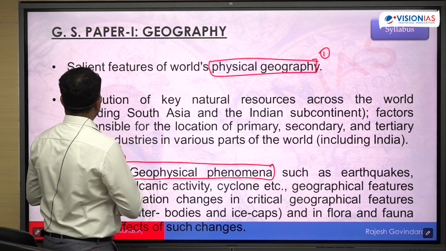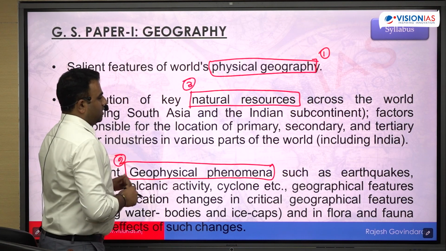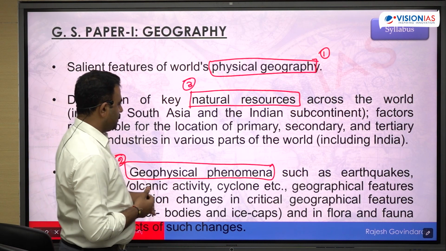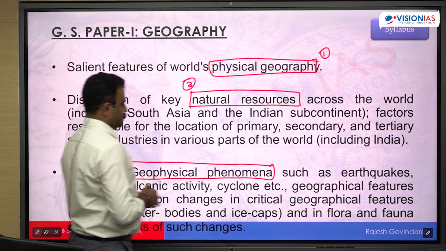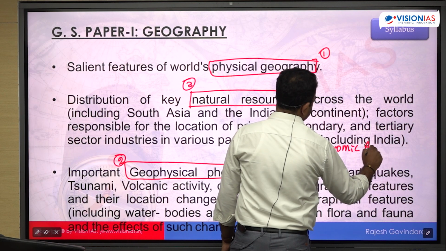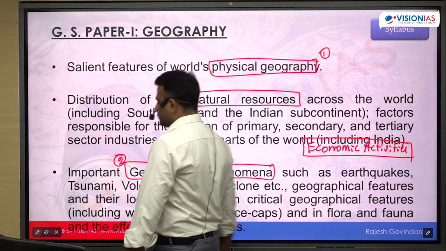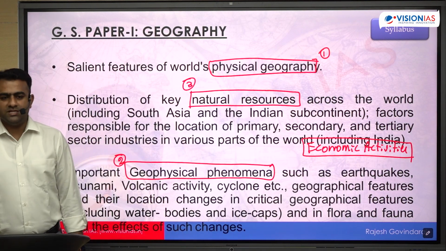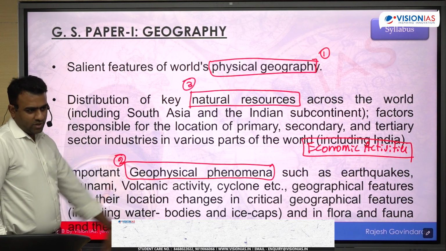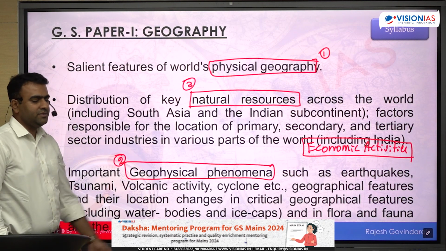The third topic would be the distribution of natural resources. We can call it natural resources. And within this, we can identify 4th topic, factors responsible for the location of primary, secondary, and tertiary sector industries. So basically, we can call it economic activities. So can we identify 4 topics here? The 4 major sections. And the Indian geography is part of all of this. Whatever the topic we are going to study, we are also going to study as part of Indian geography. Indian geography के लिए भी apply करके देखेंगे.